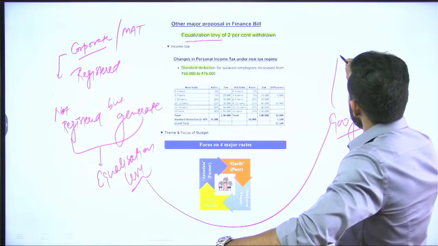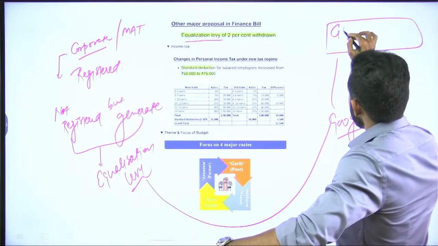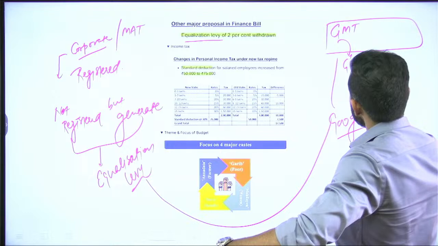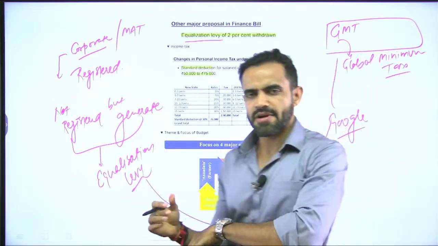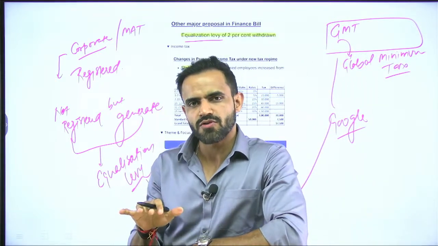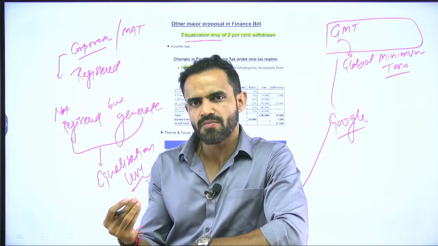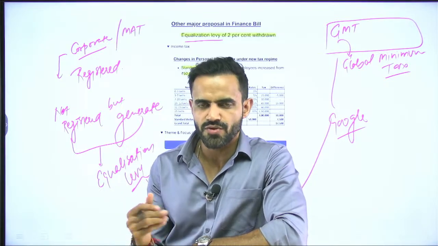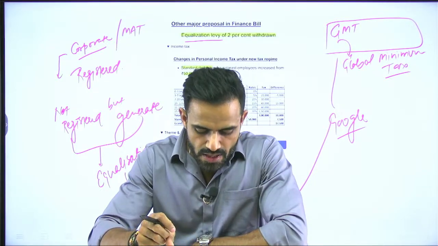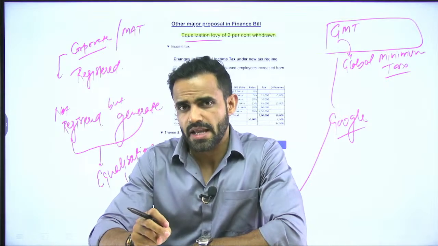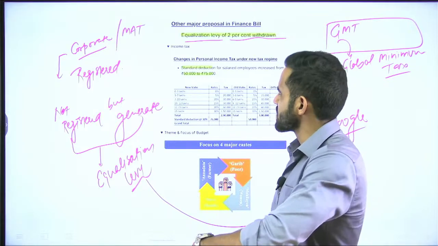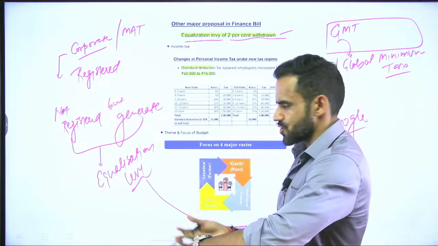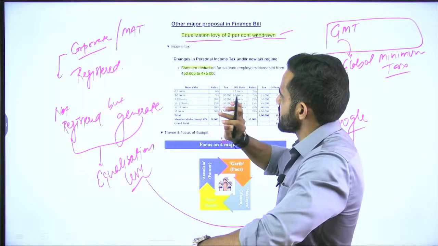Now understand, now there is a provision of GMT, that is global minimum tax. So the major countries of the world have agreed to impose at least 15% of global minimum tax, and that is why the Government of India is planning to discontinue this equalization levy. Therefore the Government of India has put this proposal that we are going to withdraw this 2% levy. I think it will be effective from August 2024 itself. Okay, that is a major change.